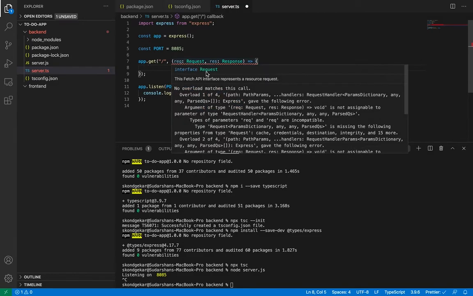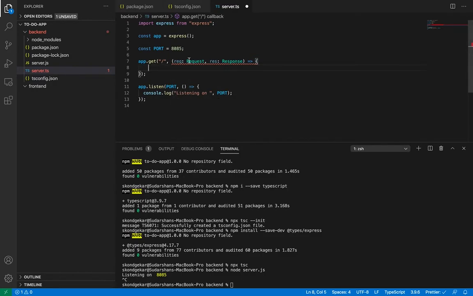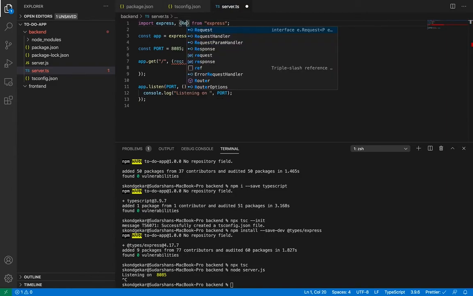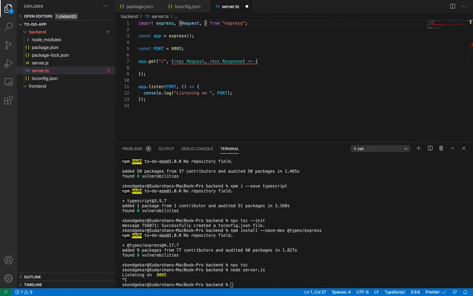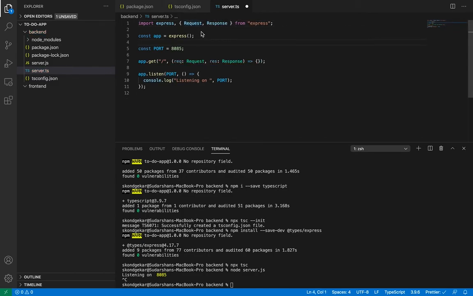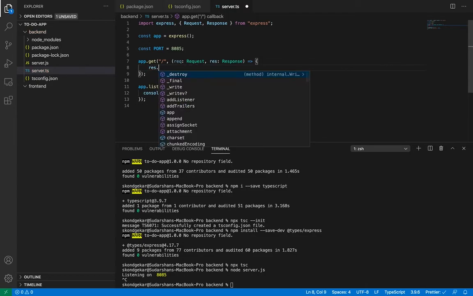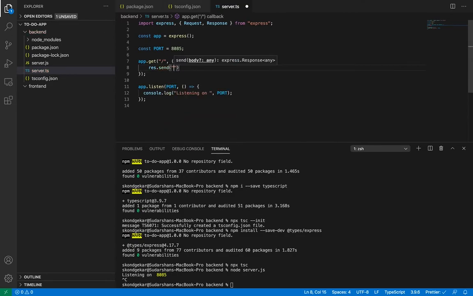Now it is giving me an error because my compiler doesn't know what this req and res, request and response, are. That is something which comes from Express, so I will have to import those like this, Request and Response. Now my function knows what the request and the response are. Here I have to write a simple thing, res.send, and I will send hello world to my browser.